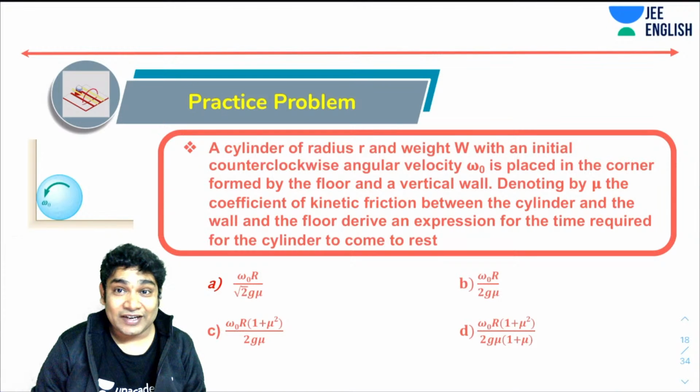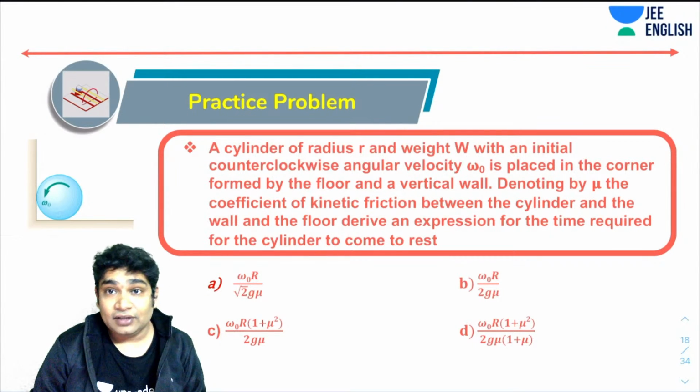All right, a cylinder of radius r and weight w with an initial counterclockwise angular velocity omega naught is placed in the corner formed by the floor and the vertical wall. Denoting by mu the coefficient of friction between the cylinder and the wall and the floor, derive an expression for the time required for the cylinder to come to rest.